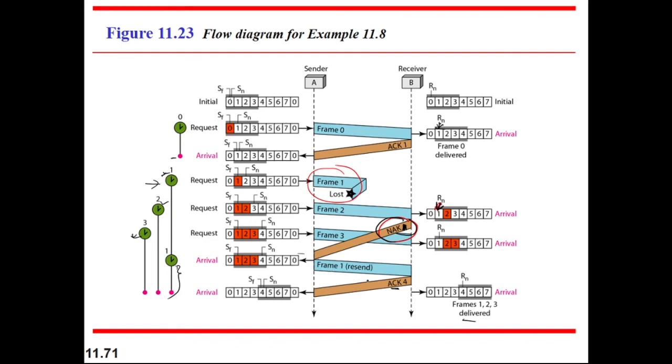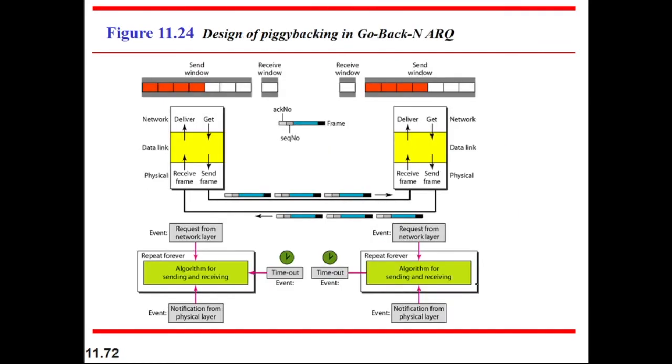So frame 1 is resent, and when the sender receives ACK 4, that means all the previous frames were received by the receiver, and the receiver wants the 4th frame. The window is shifted to the next locations, that is 4, 5, 6, 7, and here the window also shifts to the next locations. So this is the selective repeat ARQ.